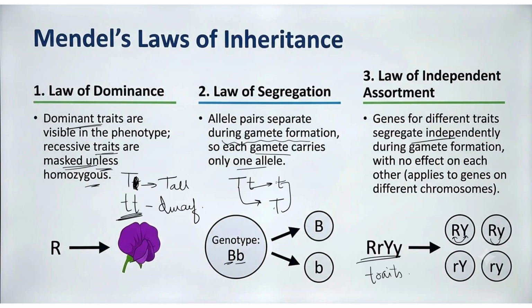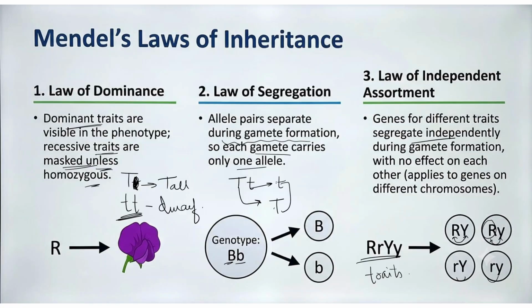In the same way here, even if this is dominant and this is recessive, it doesn't have any effect on the other. So that is what the law of independent assortment is all about: two different genes assort independently during gamete formation, and there is no influence of one gene on another.